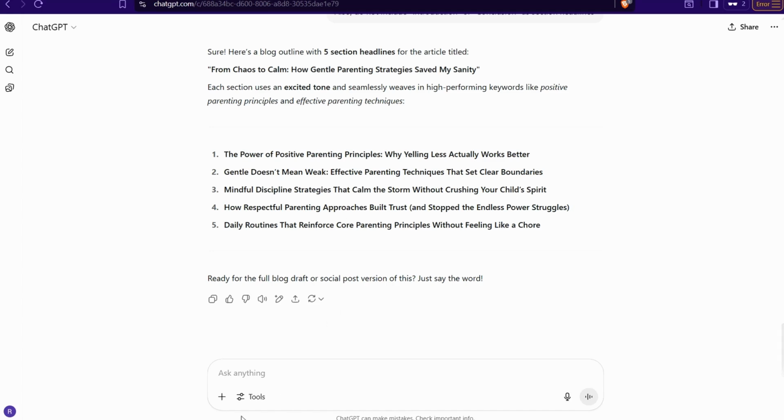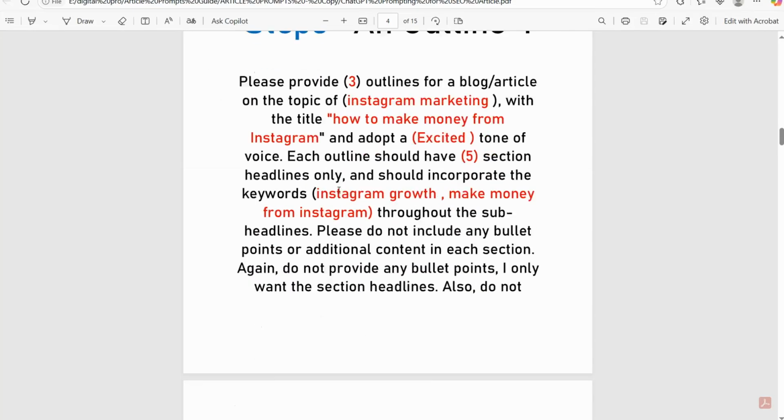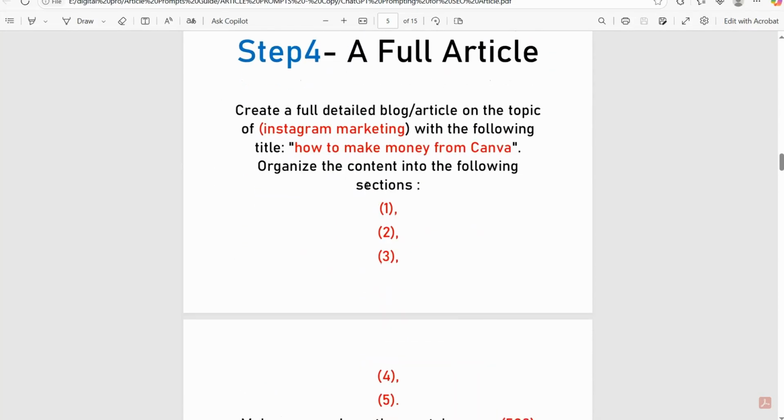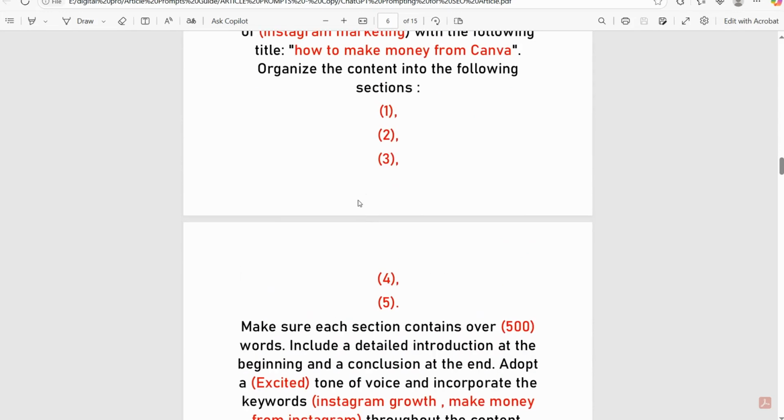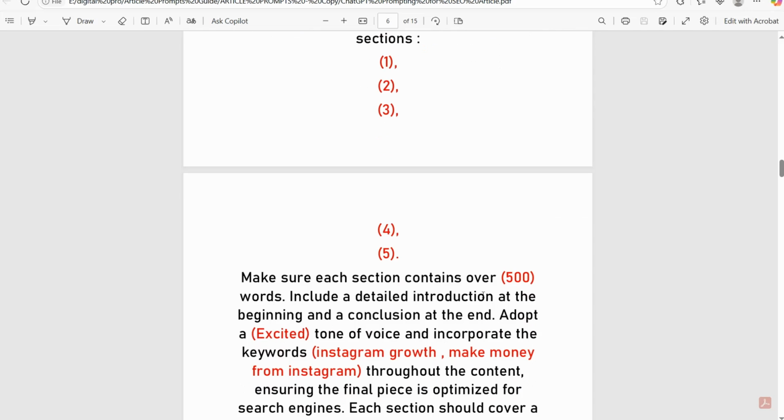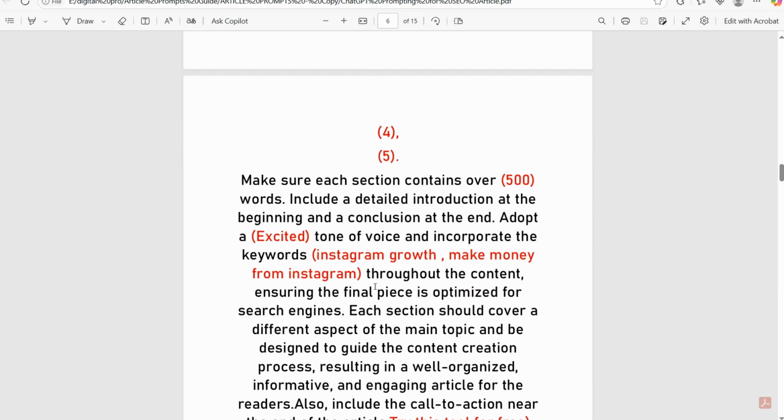And then you can come to the last step here, just you can gather all these puzzle pieces to make your own article. And for sure here it gives you this amazing one, the full article as you see. Just insert your outline from the previous step. You can just decide how many words in each paragraph, like 500, 400, and so on.